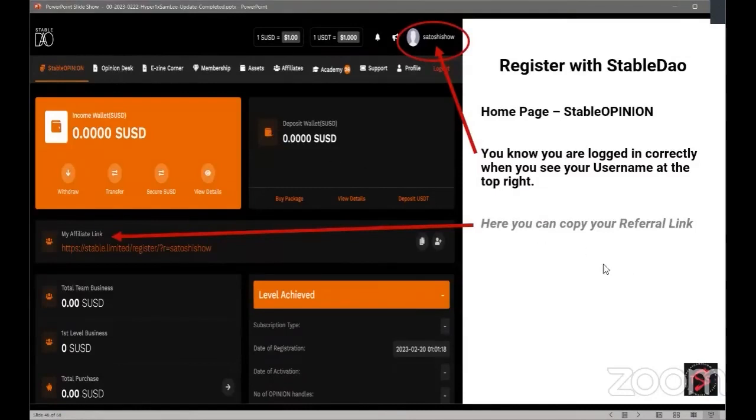Okay, great. Thank you. Now, if you have a downline that you need to get the referral link to, this is where you find your referral link. Here's the URL, and at the end, your username is the link. They can use this link, which is easier for them, or you can just give them your username, and when they go to fill out the registration page, they just have to type in your username.